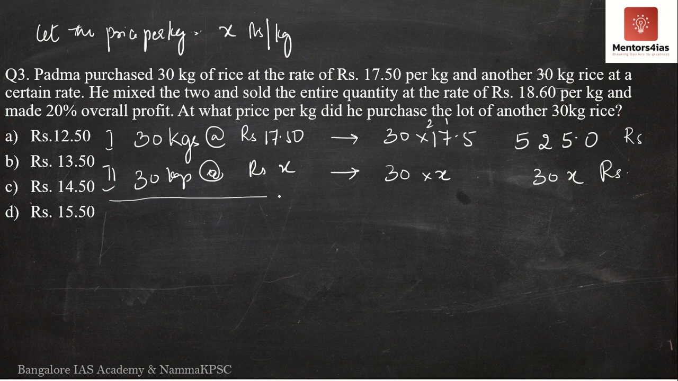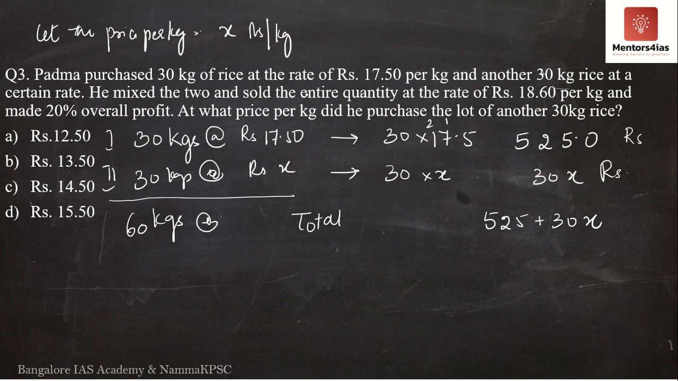So by now you are comfortable with the procedure. What is the next step that we do? We will take the sum of the two varieties of rice that are added together. So what do we have here? We have 30 plus 30. This is nothing but 60 kgs. Now 60 kgs of rice costs a total of what? What is the total price of the 60 kgs? It is nothing but 525 plus 30x. Therefore, the total cost price of 60 kgs is nothing but 525 rupees plus 30x.